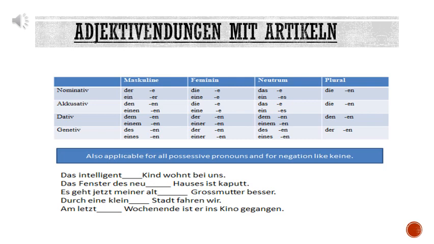Okay. Now we will see Beispiel 2. Das Fenster des neu blank Hauses ist kaputt. Now we will check first, is there any noun after the blank, after the adjective? Yes, there is a noun. That noun is Haus. Correct. So there will be an ending. This first thing is clear. Now, is there any article before the blank or before the adjective? Yes, there is an article, des. So we are going to refer to the middle table.